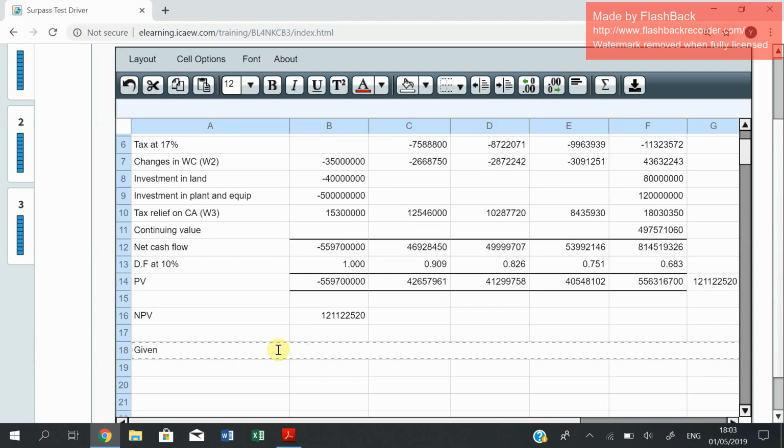Given that the NPV is positive, the company should accept the project as it will increase shareholders' wealth.